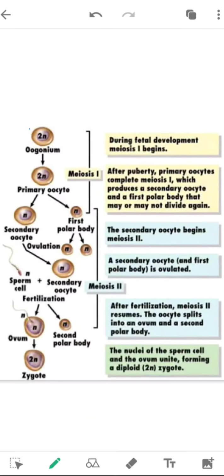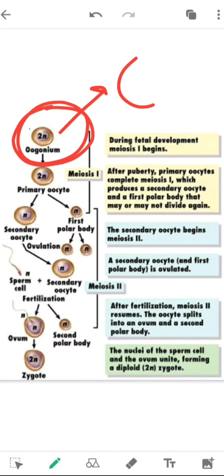So we know that oogenesis is a sequence of events by which oogonia are transformed into mature oocytes, and this maturation process begins before birth and is completed after puberty. During the early fetal life, the primordial germ cells give rise to oogonia, and the oogonia proliferate into many oogonia by mitosis. Then the oogonium enlarges to form the primary oocyte.